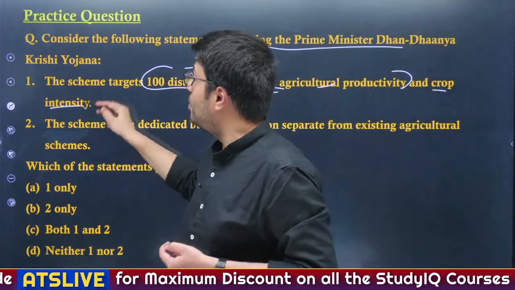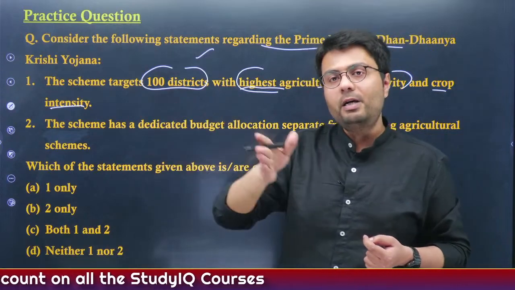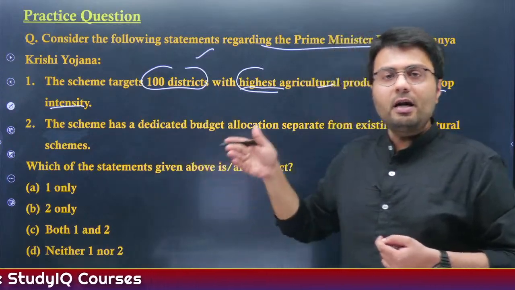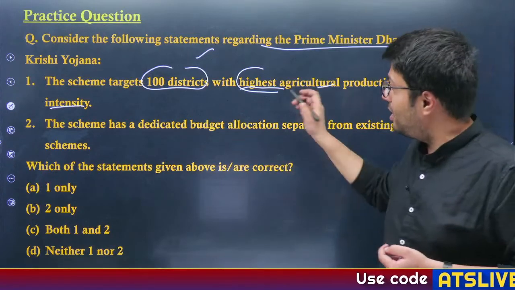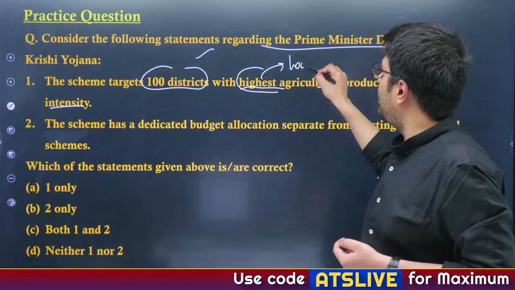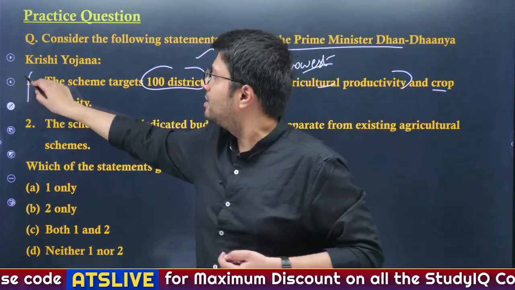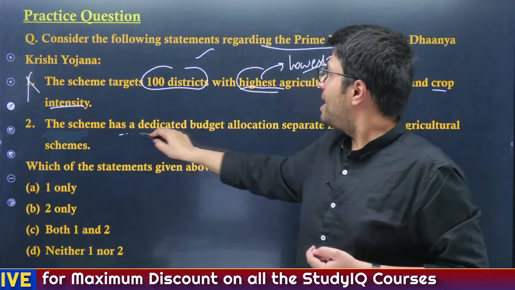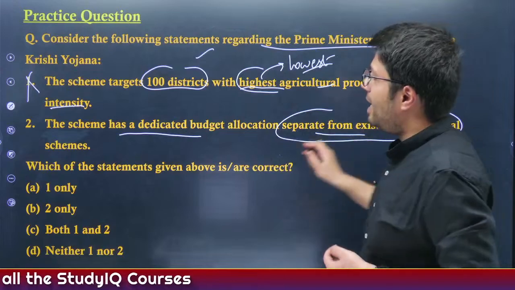What did I tell you? Why was this scheme enacted? Because these 100 districts were the backward agricultural districts, where agricultural productivity and crop intensity was the lowest among Indian districts, not the highest. So if this was mentioned lowest, then this statement would have been correct. Otherwise, it is incorrect. Now, the scheme has a dedicated budget allocation separate from existing agricultural schemes.